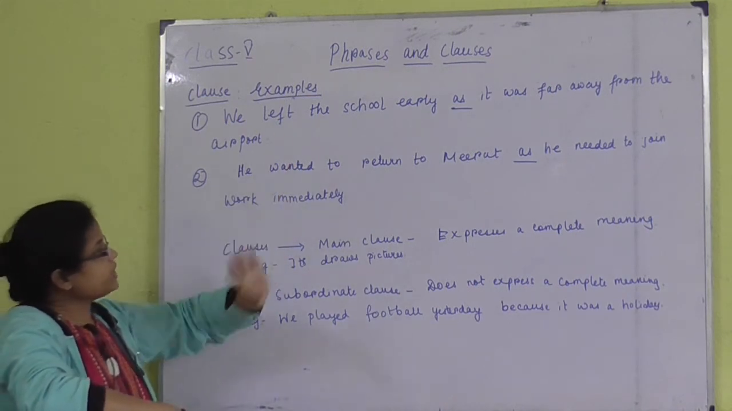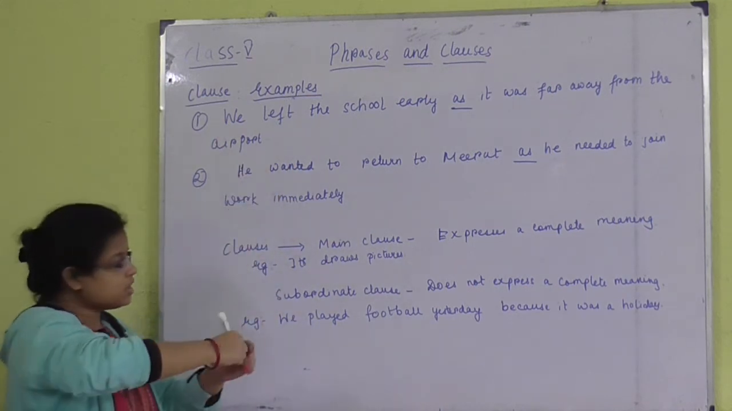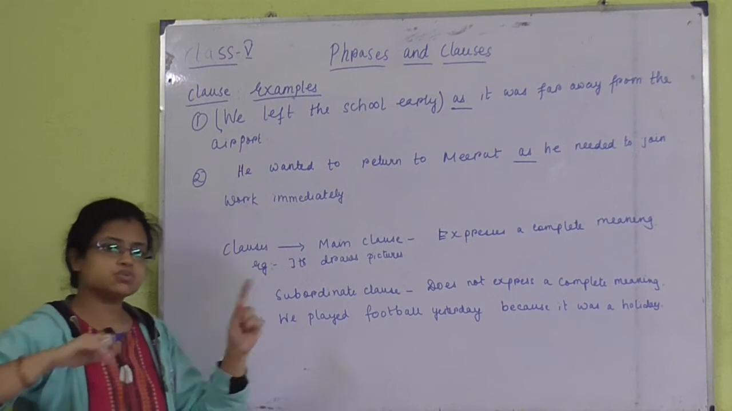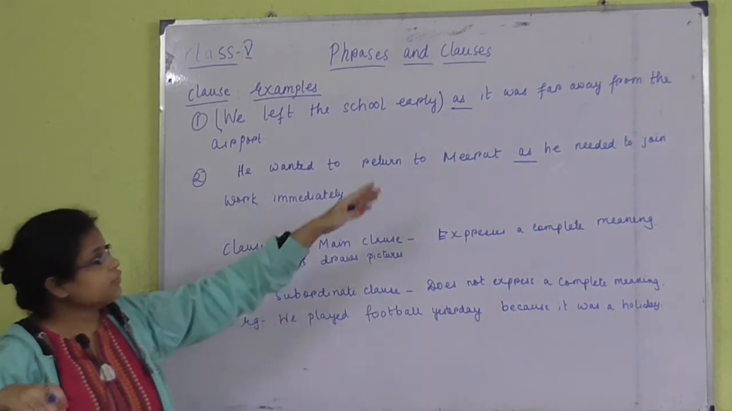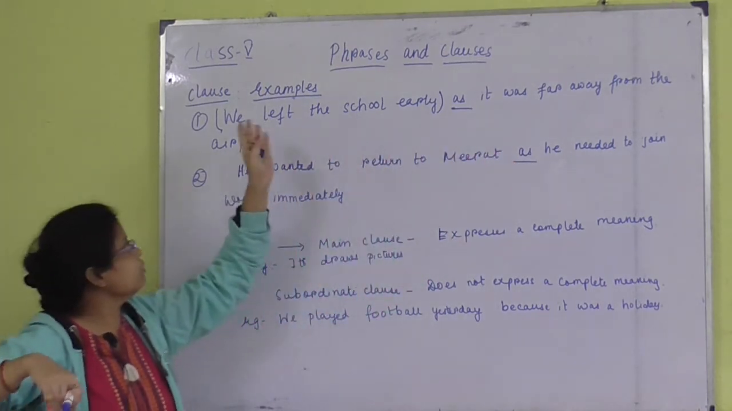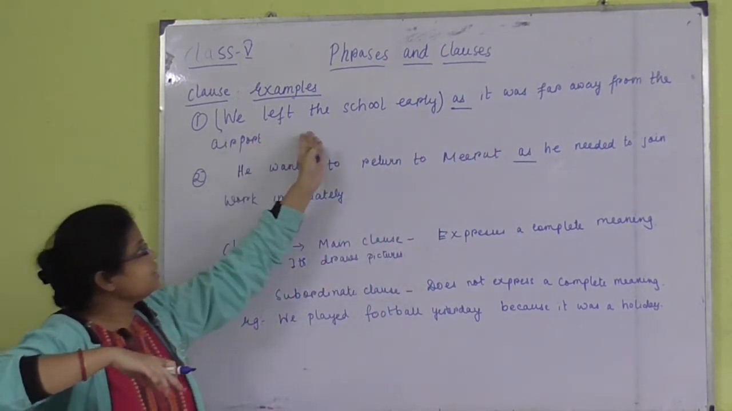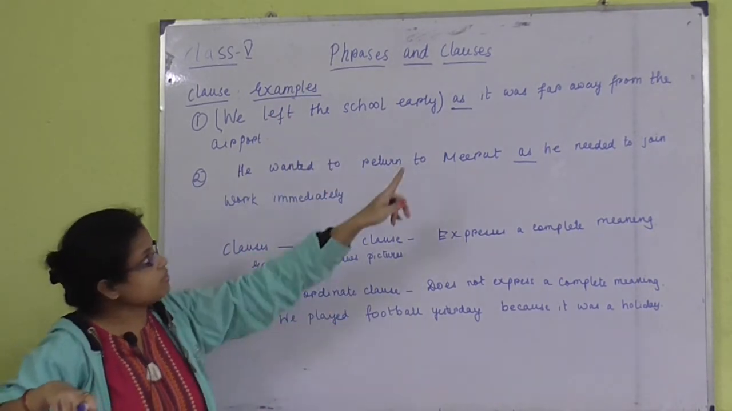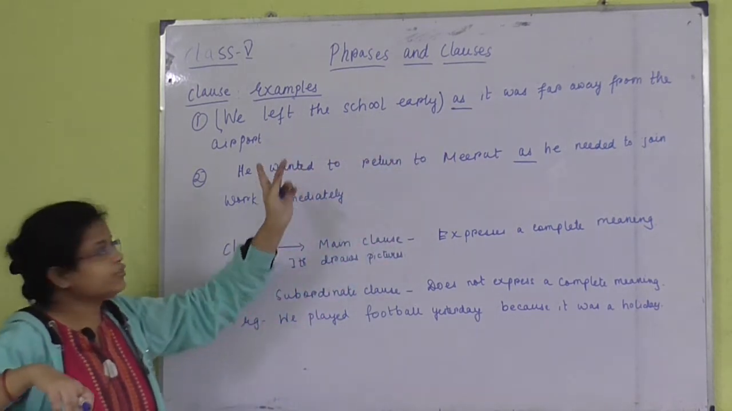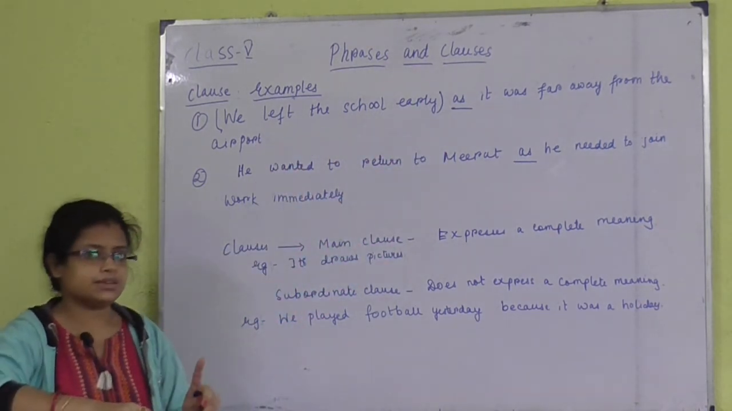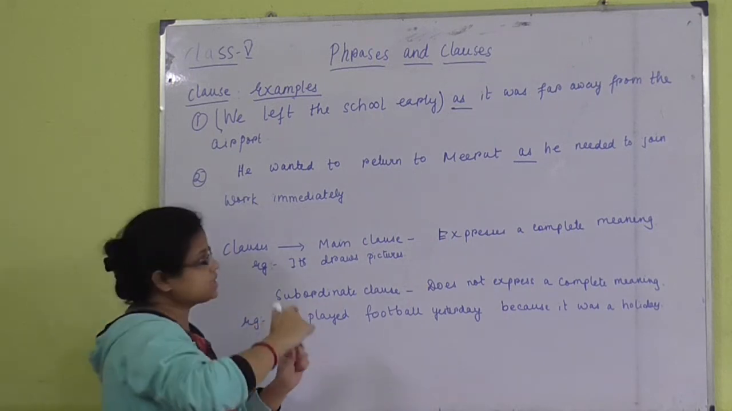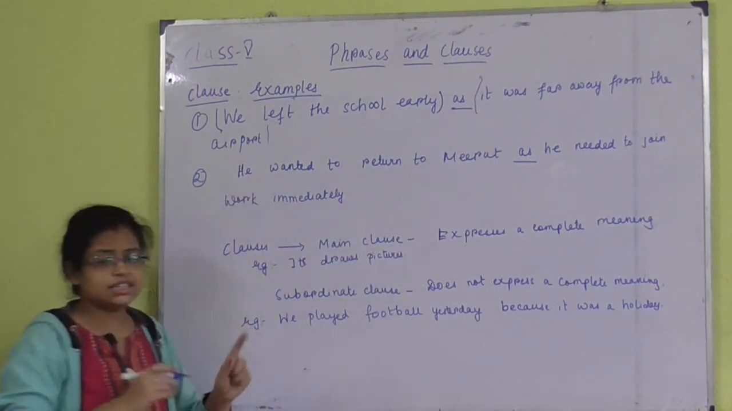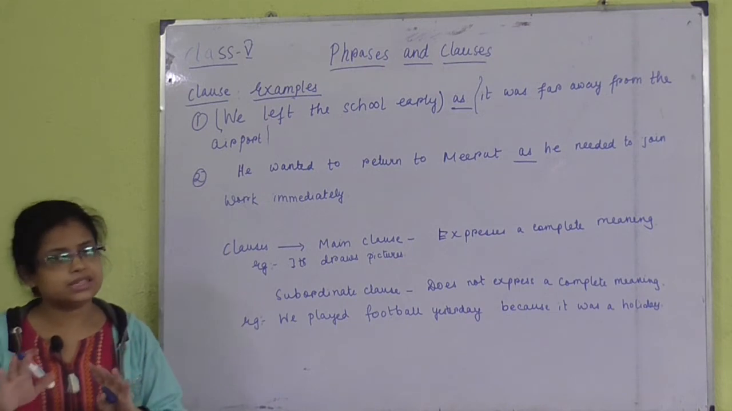Now if we go through the two examples, we will see that we left the school early. This is one kind of sentence. This is one individual sentence, meaning without writing as it was far away from the airport, I can write it as a sentence: we left the school early. Another sentence will be, it was far away from the airport. If I write it individually, this is also an independent sentence.